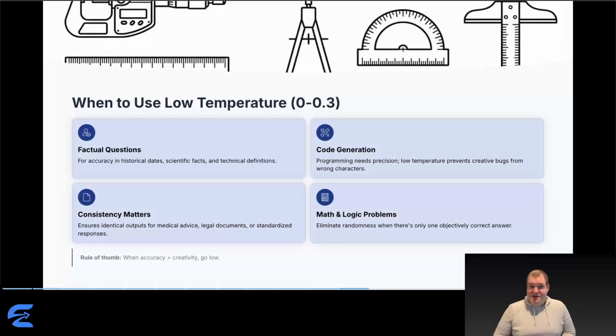So when do you actually want each setting? Let's get practical. Use low temperature when accuracy matters more than creativity. Factual questions where there's one right answer. Code generation where one wrong character breaks everything. Math and logic problems, medical advice, legal documents, anything where consistency is critical. The rule? If there's objectively correct information, eliminate randomness.